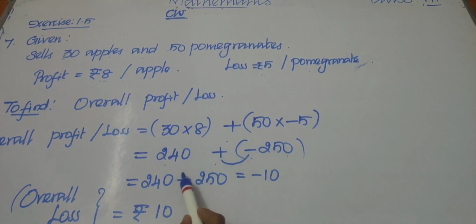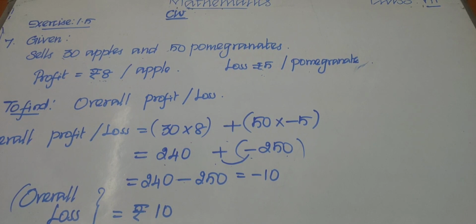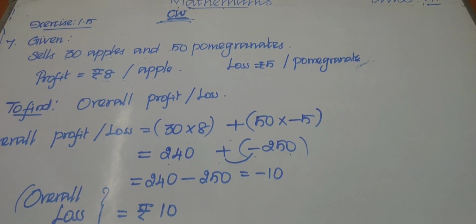So 240 minus 250 gives minus 10, that is the overall loss: overall loss equal to rupees 10 is the answer. Is it clear children? Let us see the next question. First of all, copy it in your classwork notebook. Pause the video and write.